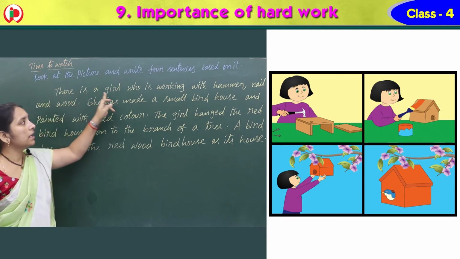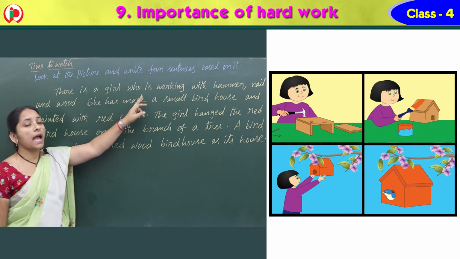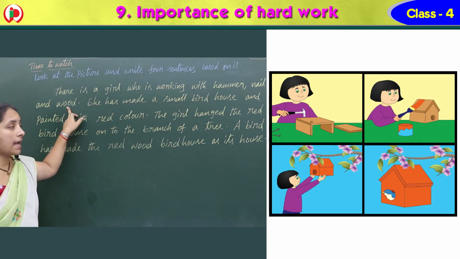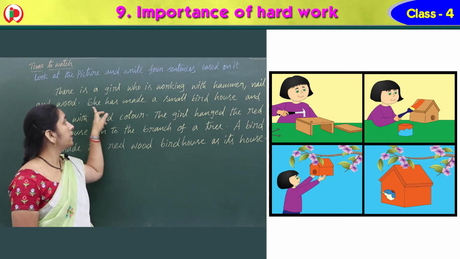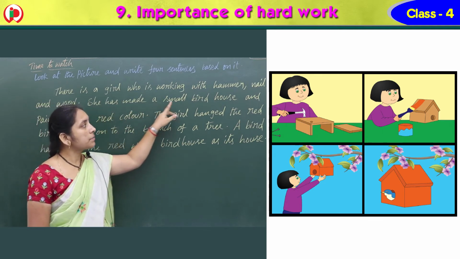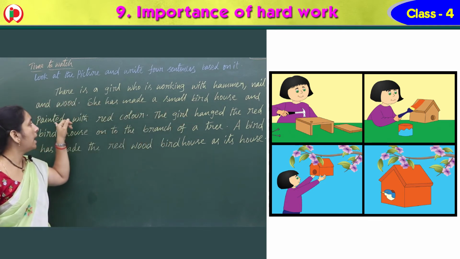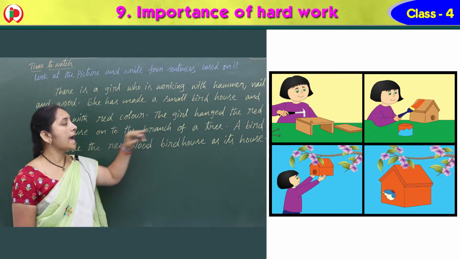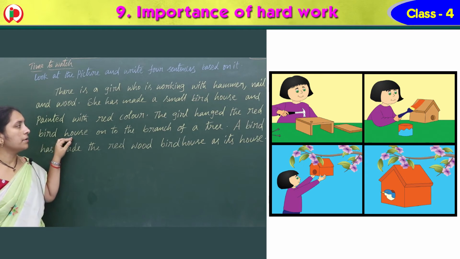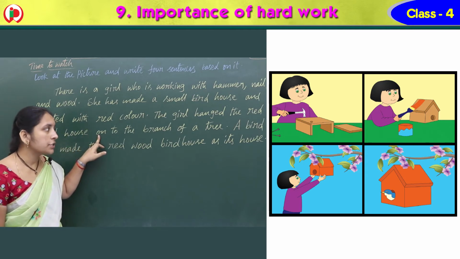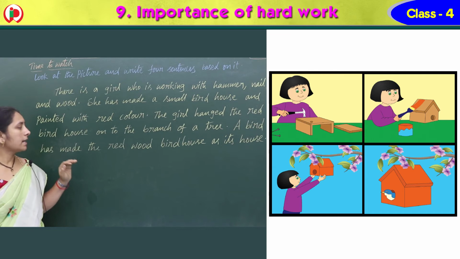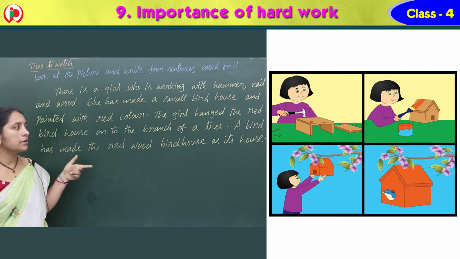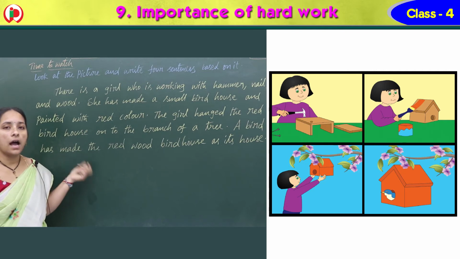There is a girl who is working with a hammer, nail and wood. So three she has in her hand. What did she do with them? She has made a small bird house and painted with red color. The girl hanged the red bird house onto the branch of a tree. Right? A bird has made the redwood bird house as its house.